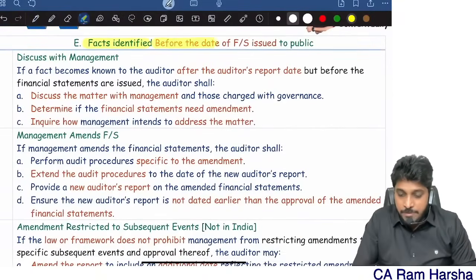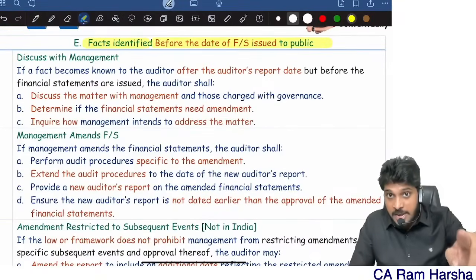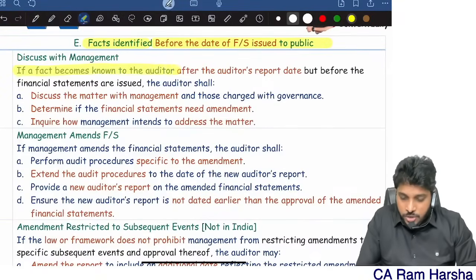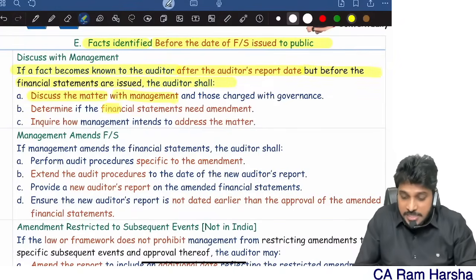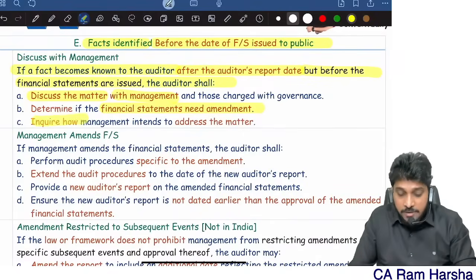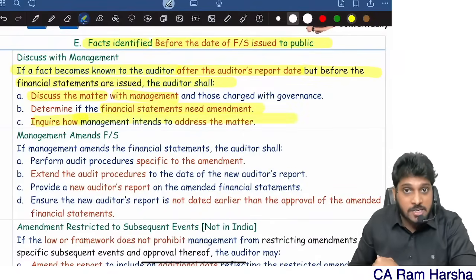The fact is identified before the date the financials are issued to the public. If a fact came to the knowledge of the auditor after the date of the audit report, but before the financial statements are issued to the public, first discuss the matter with the management. See if the financials need amendment. If so, how is management going to amend it? Ask them.